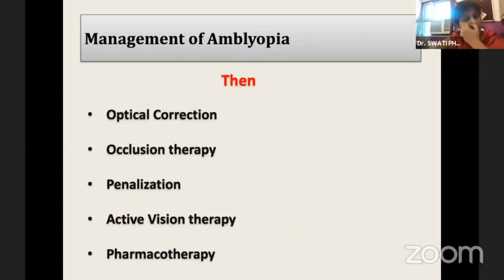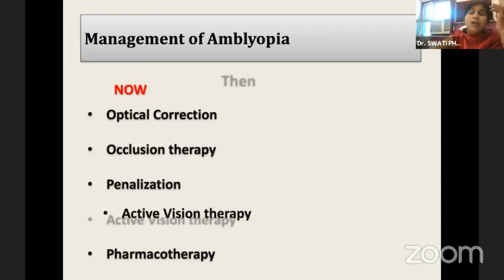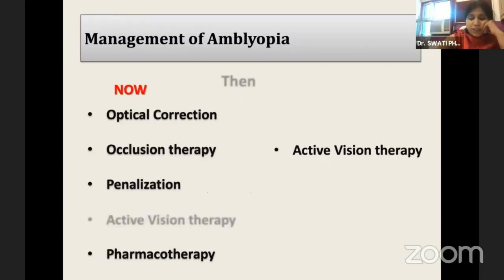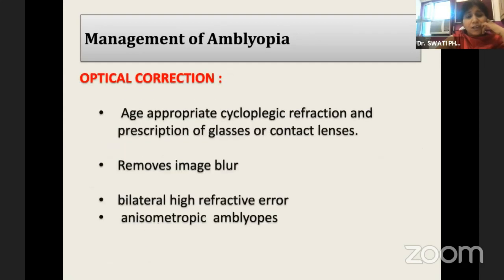What was initially optical correction, occlusion therapy, penalization, and other approaches has now been joined by active vision therapy, which is coming up in a big way in the management of amblyopia. I'll be showing how we can do active vision therapy with the help of the different apps that are coming nowadays. Still, the optical correction can never be overemphasized. The proper cycloplegic refraction and proper prescription of glasses can never be overemphasized, and that's the first step in the management of amblyopia.